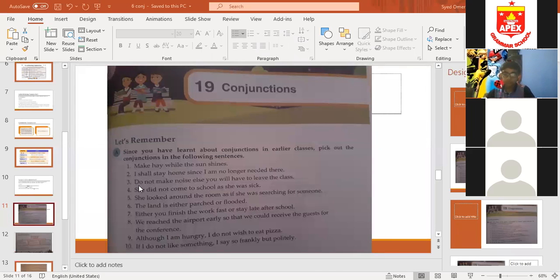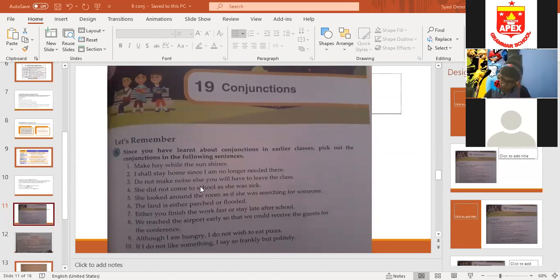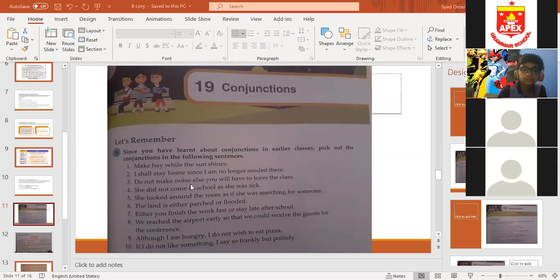Do not make noise, else you will have to leave the class. Else. No, beta. Only else. Only else, because you have to join. They're giving the reason that if you make noise, you will have to leave the class. Condition. Teacher, we have to underline it. You have to underline it. Okay? Just underline it. Like while, since, else, in this manner.